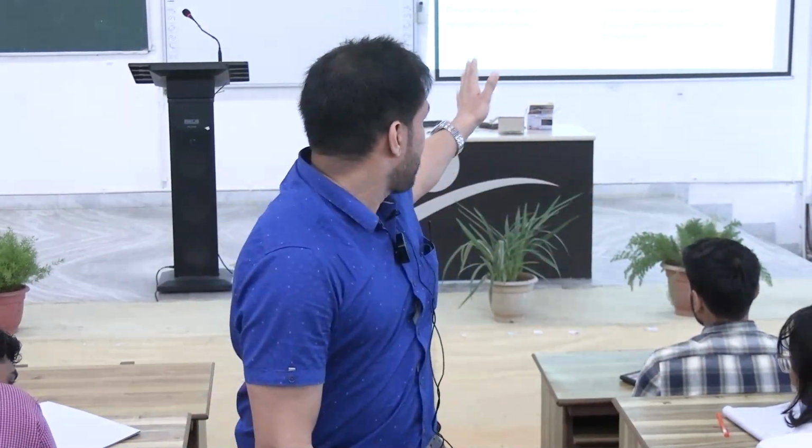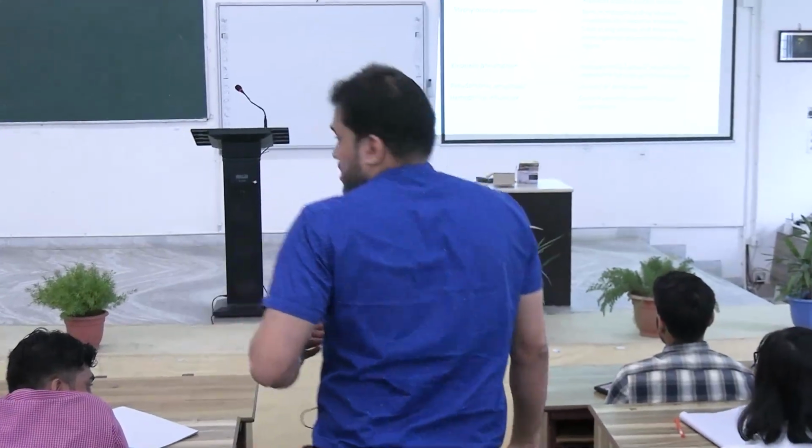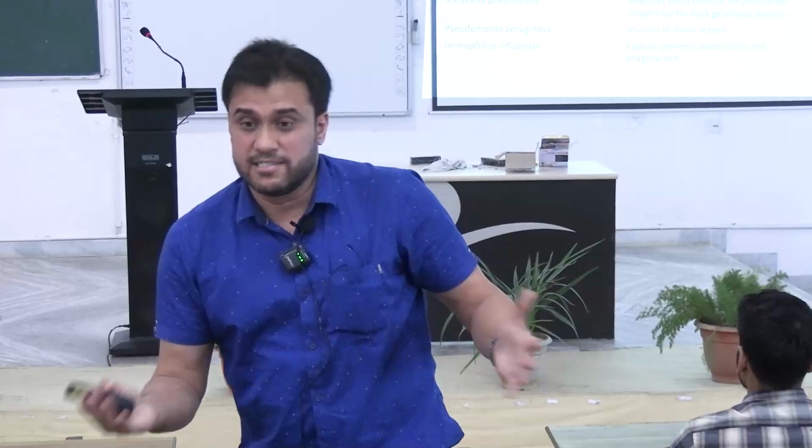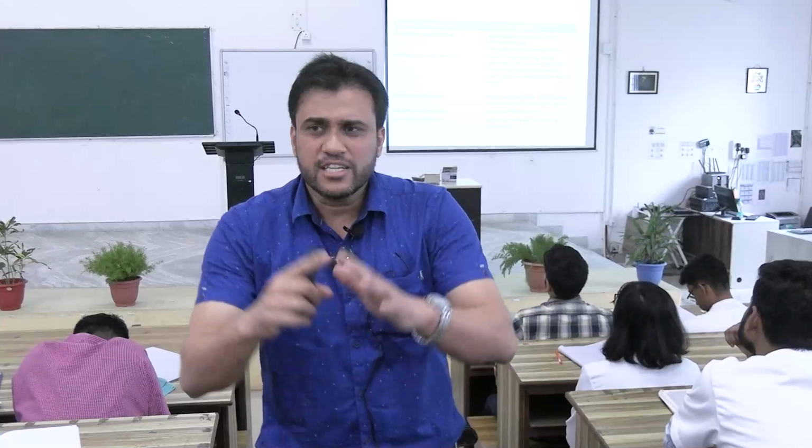But from a pathological standpoint, write these bacteria: Streptococcus pneumoniae, Staphylococcus aureus, Klebsiella pneumoniae, Haemophilus influenzae, Pseudomonas aeruginosa, and the mechanism. Some of them, through the capsule, prevent phagocytosis. Some produce thick gelatinous sputum or copious mucoid secretion, which is responsible for the pneumonia. At least know the mechanisms. And Pseudomonas aeruginosa has the propensity to invade the blood vessels, so the outcome can be fatal in patients. At least remember these points. It will become easier for you.